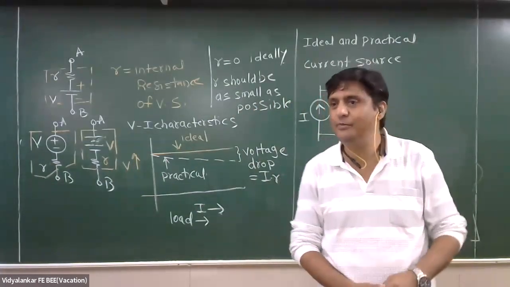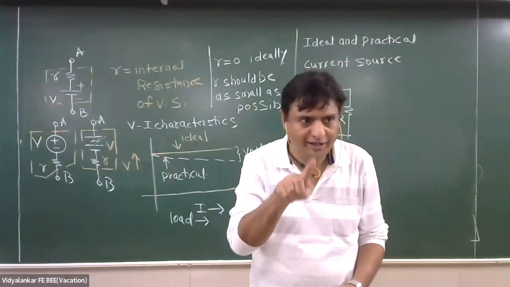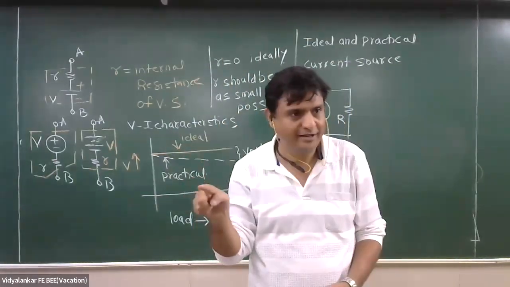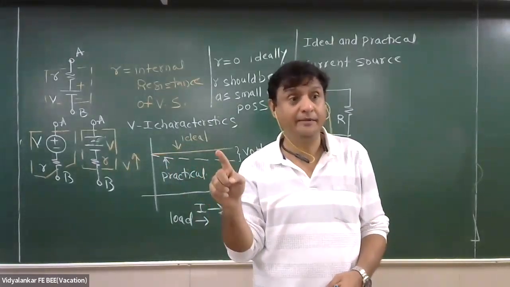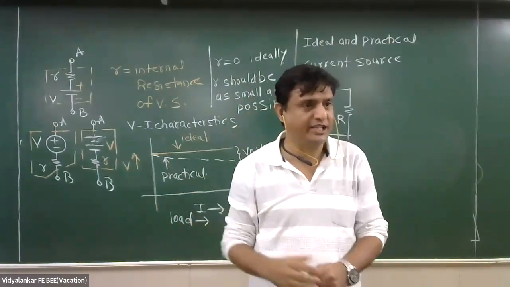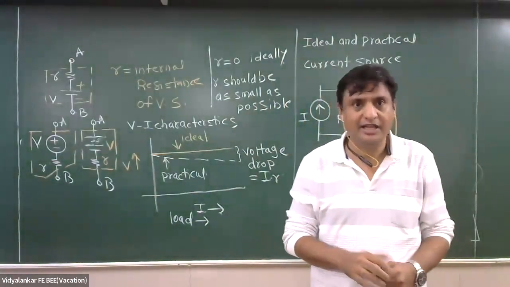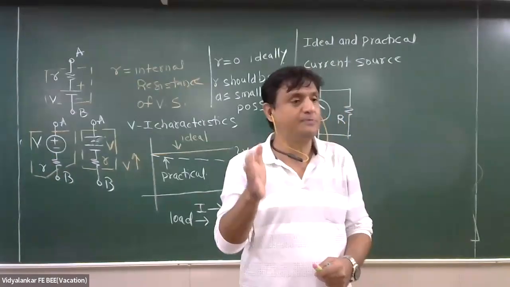All 5 volt is available for the load. Can you see a series circuit? V, r and RL. RL is very happy. When is it happy? If small r is 0, because it gets the entire voltage. But at least what he will request, try to keep small r as small as possible.